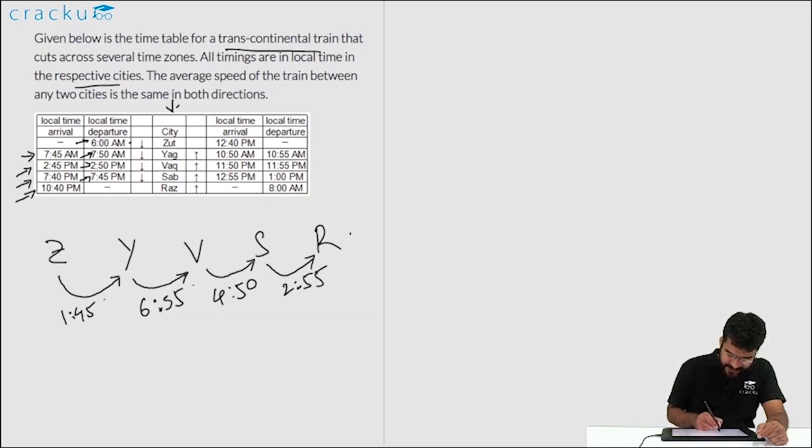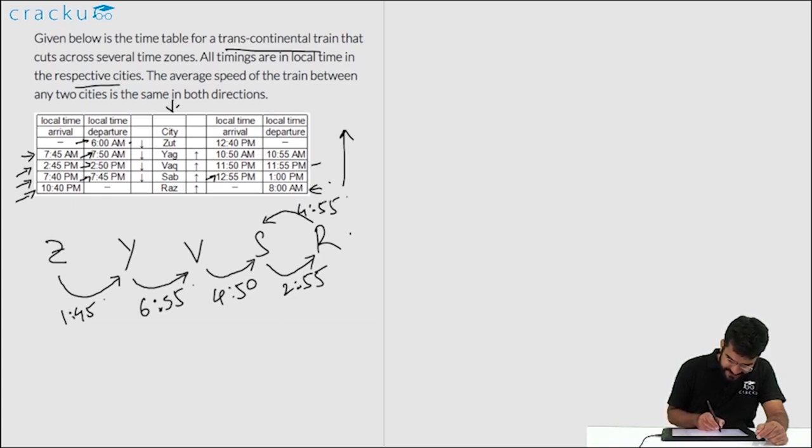Now let us look at it in the other direction. We'll calculate the absolute difference in the times. So for example, it leaves R at 8 a.m. and it arrives at S at 12:55 p.m. So the time it takes over here is 4 hours and 55 minutes.